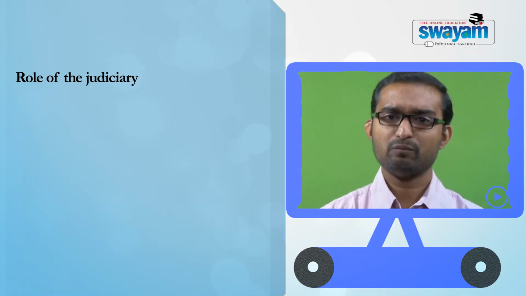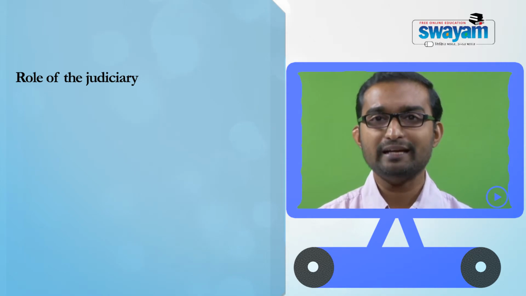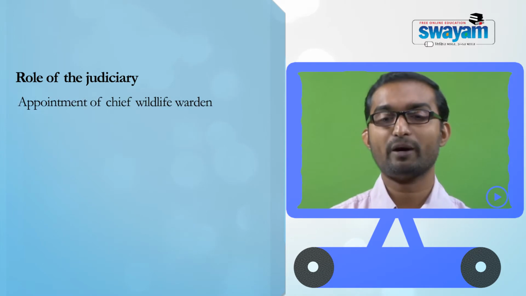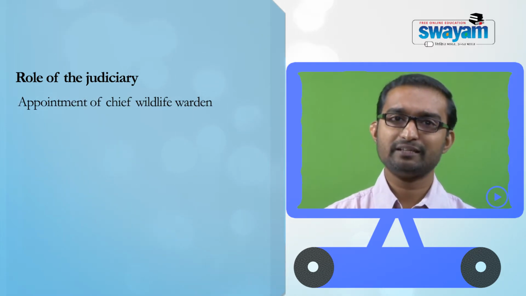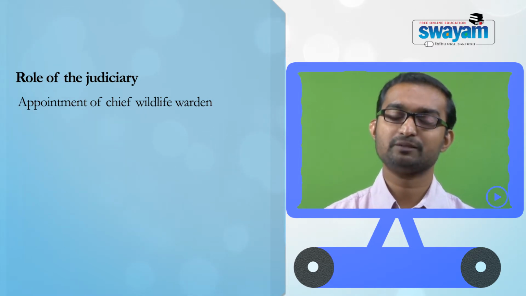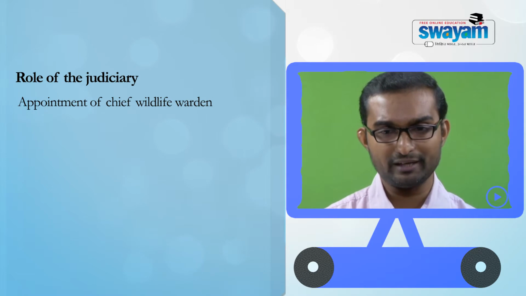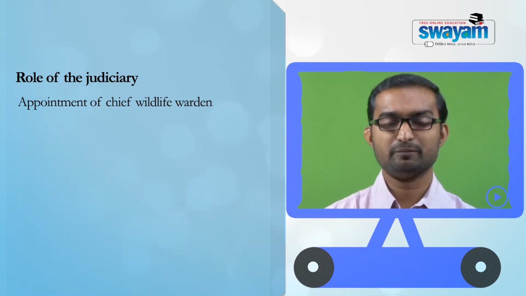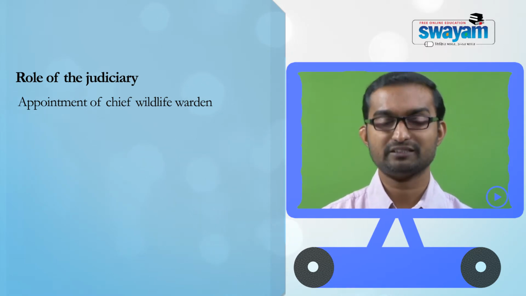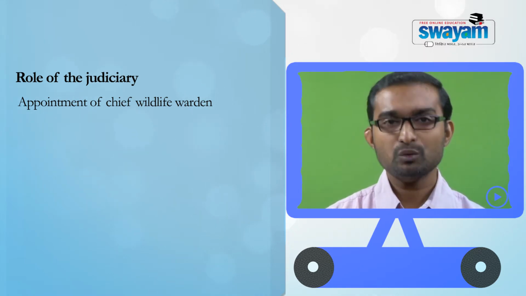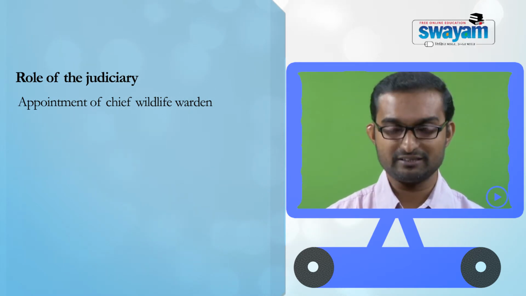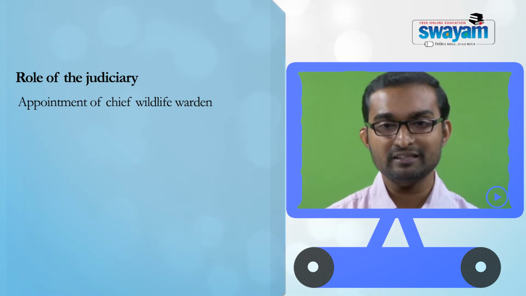jurisprudence in India. One of the important areas where the judiciary has played an important role is the appointment of Chief Wildlife Warden. Even though it was mentioned in the 1972 Act, many state governments did not appoint a Chief Wildlife Warden, and that was a major problem, because the Chief Wildlife Warden is entrusted with several key functions under the 1972 Act. If the Warden has not been appointed, the whole regulatory framework envisaged under the 1972 Act is affected.